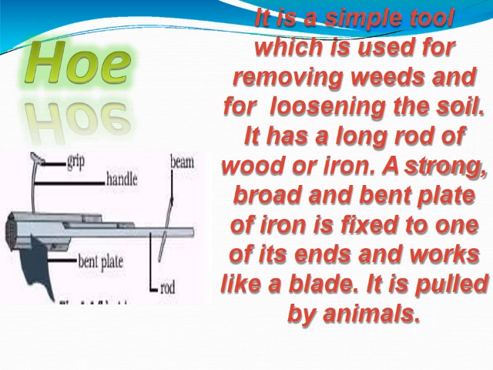Next is another implement for plowing the field, that is hoe. It is a simple tool which is also used for removing the weeds and loosening the soil. It has a long rod of wood and iron, and at the lower side there is a bent plate which is made of iron, and it is also pulled by animals.